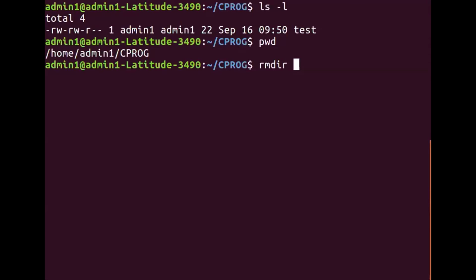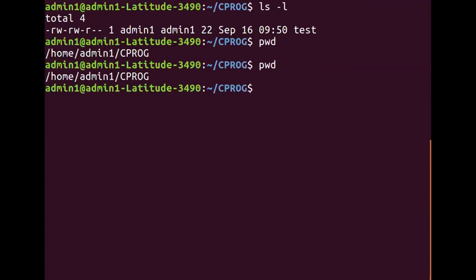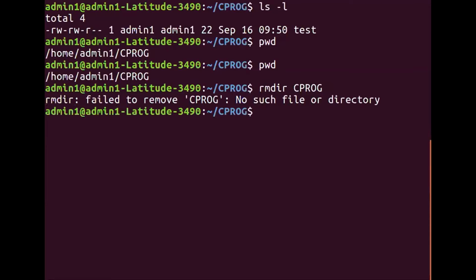So whenever the demolishing takes place, you will be outside. And hence the current working directory should not be the directory that you are trying to remove. Now let us see what happens. First, what is your current working directory? CPROG. You are already in CPROG. Let us see what happens when you issue the command rmdir CPROG. Here it gives you an error message stating: failed to remove CPROG, no such file or directory.